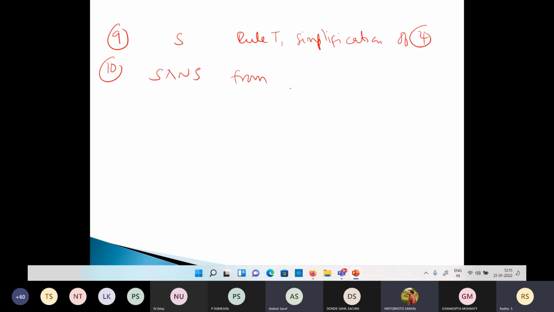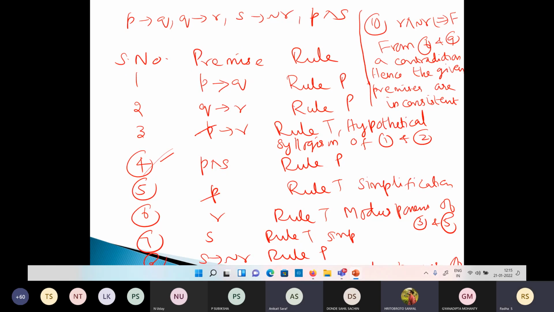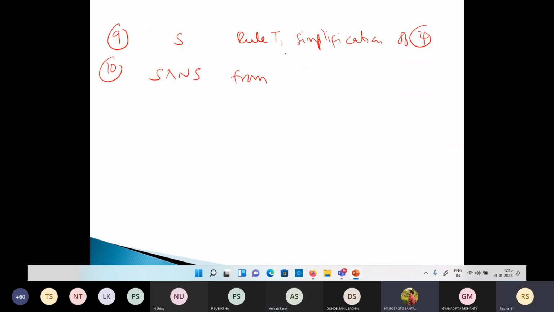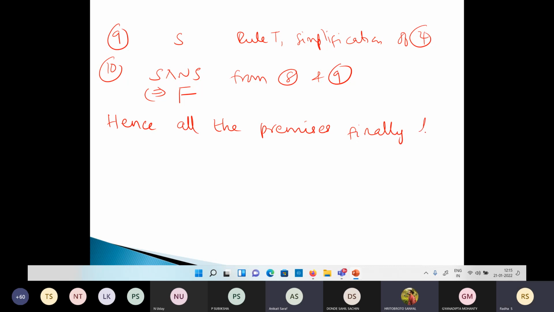Then from 7 and 9, one line in between is extra. From S and not S, 8 and 9. So you are right, this is a contradiction. It's a false statement. Hence, what should you conclude finally? Hence all the premises finally lead to a contradiction.